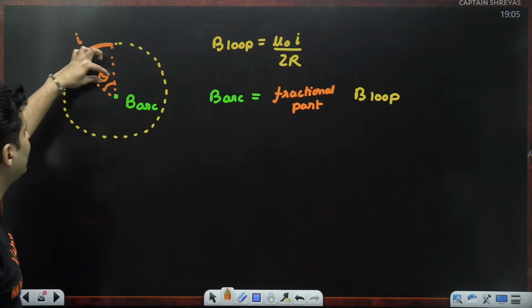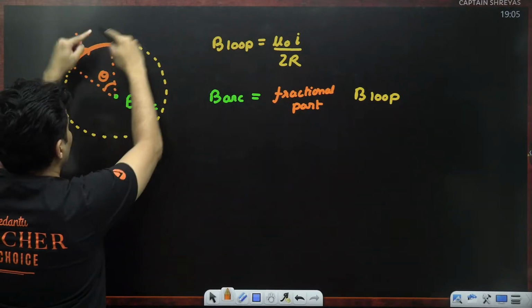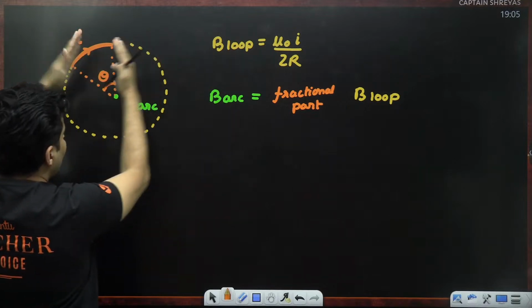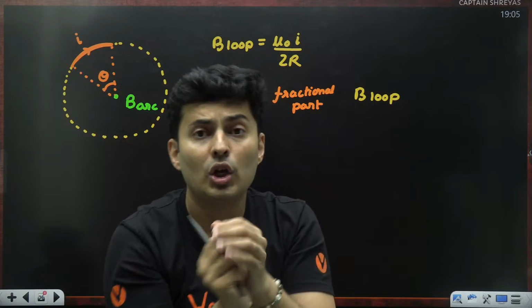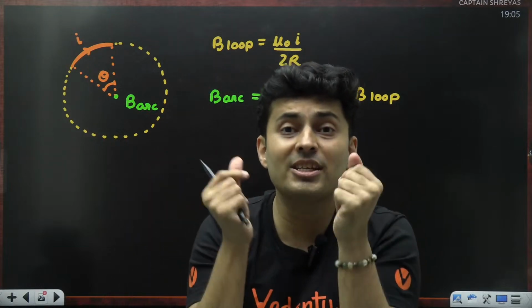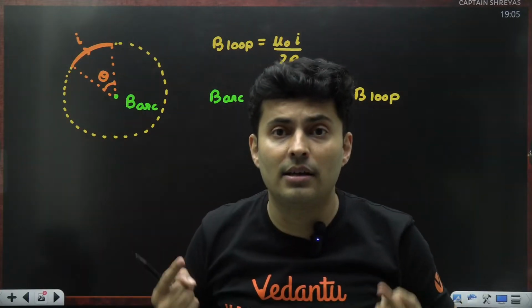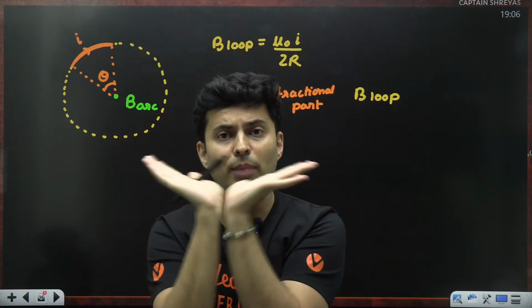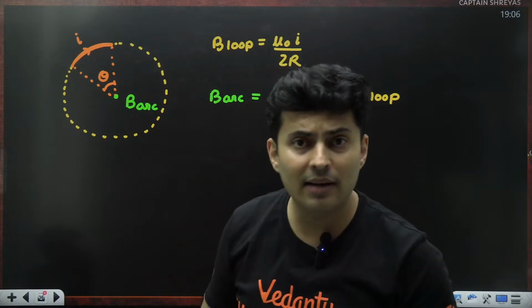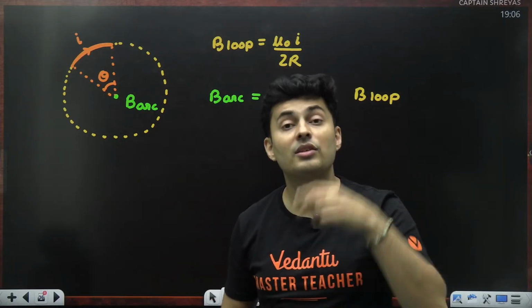If this is theta for this arc, for the entire loop, the angle which will be there will be 2 pi radians, which is 360 degree. So the arc is how much part of that circle? If it is a quarter circle, it is 1/4. If theta was pi radian, 180, it is half. If it is 60 degree, it is 1/6.